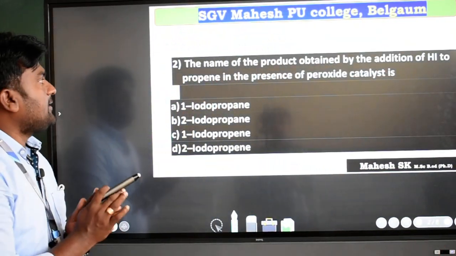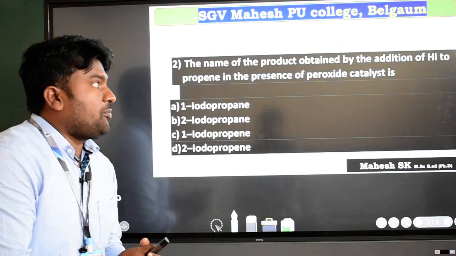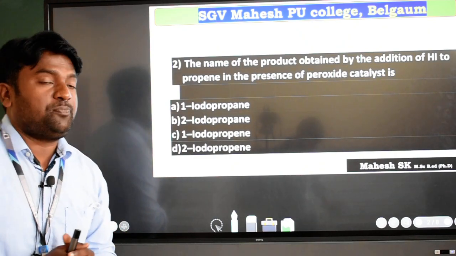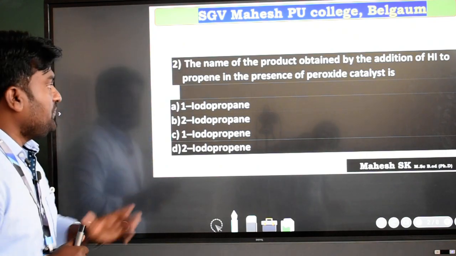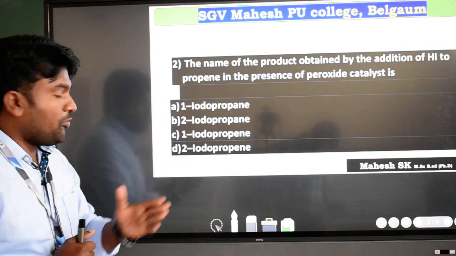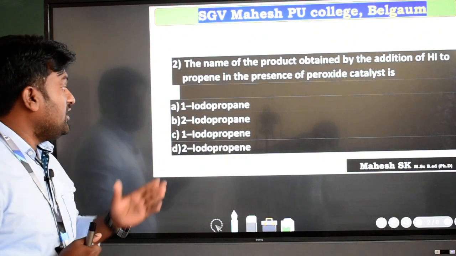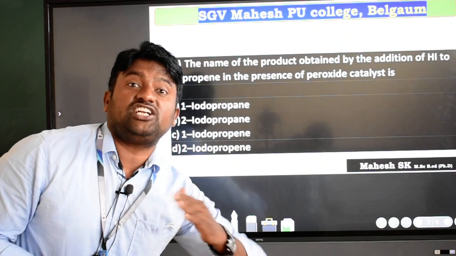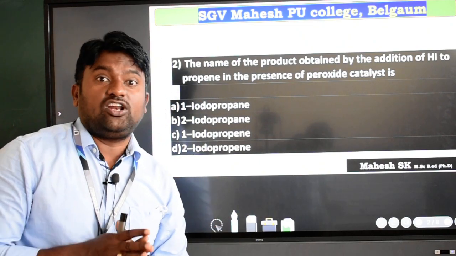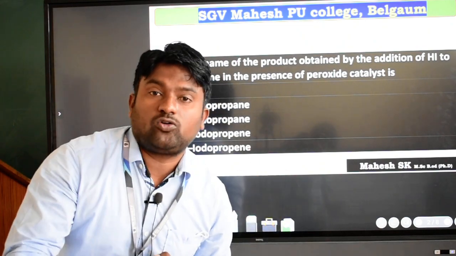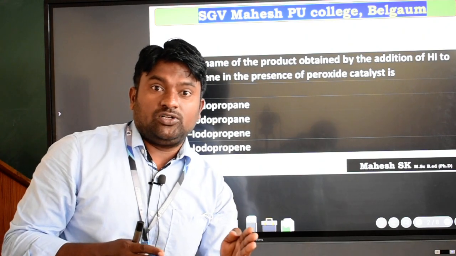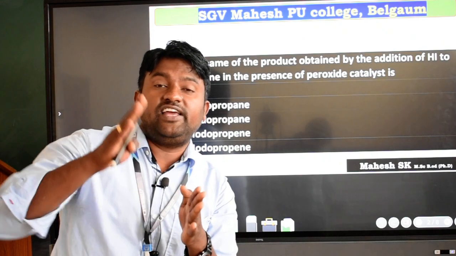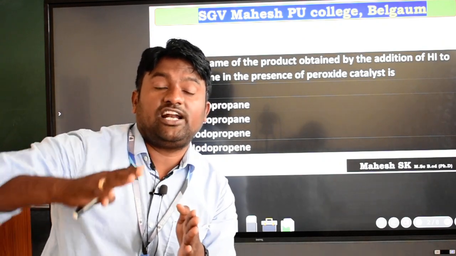The second question is: the name of the product obtained by the addition of hydrogen iodide to propene in the presence of peroxide catalyst. The given options are 1-iodopropane, 2-iodopropane, 1-iodopropene, 2-iodopropene. So it is a hydrogen halide addition reaction. We have studied in the regular class the Markovnikov rule and anti-Markovnikov rule. According to Markovnikov's rule, the major product will be where the negative part of the hydrogen halide is added to the carbon with fewer hydrogens in the alkene.